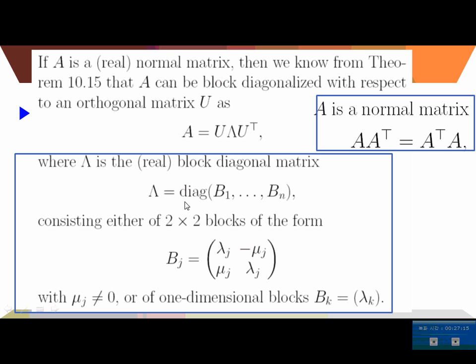So if you have a real normal matrix, then you have this type of similar matrix with U orthogonal, and sigma is a block diagonal matrix whose blocks are 1 by 1 real and 2 by 2 real matrices of this form, corresponding to the eigenvalues lambda j plus minus i mu j. This all comes from the fundamental theorem of algebra.